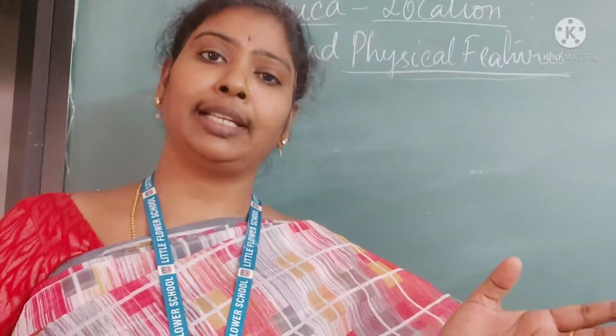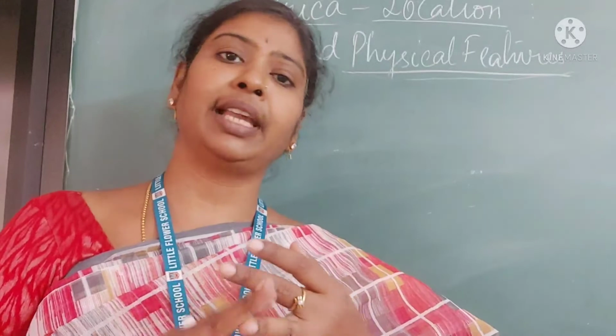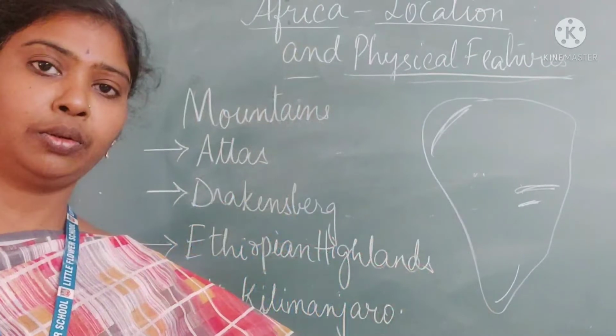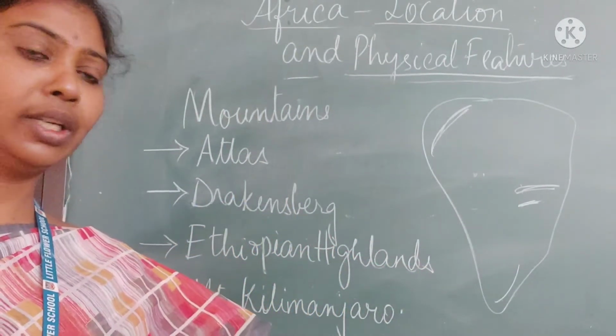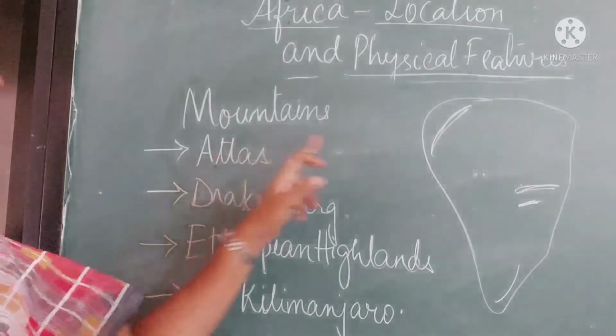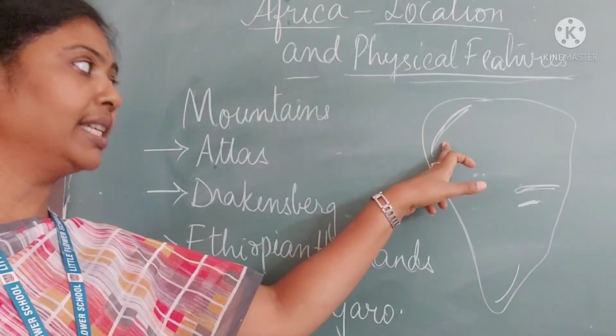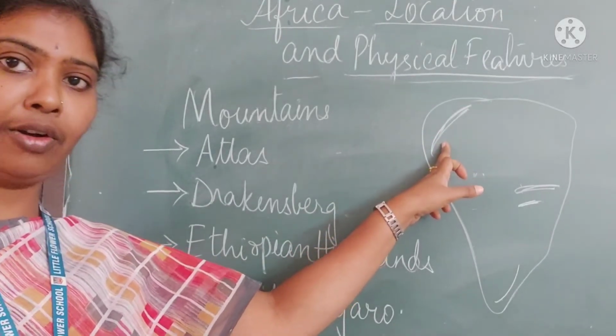Africa is special for deserts. We have the Sahara Desert, we have the Namib Desert, we have the Kalahari Desert there. Let's see those deserts, but before that, let's go and see the mountains first. So, the first mountain we are going to see is the Atlas Mountains, which are located on the western side, the northwestern side of Africa.